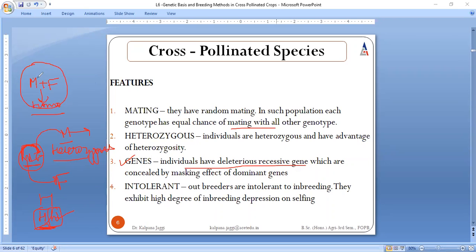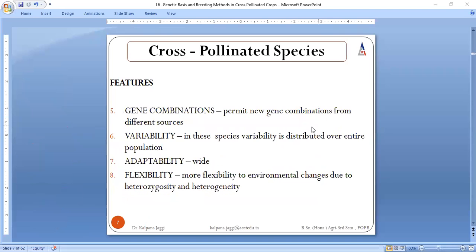So this is what is written in point third. Because here, see students, mating is no more taking place within the same unit. Mating is taking place between different units. So this is the reason these are often termed as outbreeders. And when we talk about outbreeders, or cross-pollinated species, these are no more tolerant to inbreeding. They show a high degree of inbreeding depression on selfing, right? So these are certain features of cross-pollinated species.